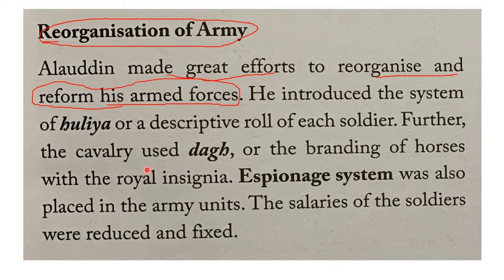Such horses he used to collect. And for such horses, there was a royal insignia. That means he used to give even royal badges in the name of Sultan. A badge will be allotted for that particular horse based on its strength and the breed, as well as its skill in war and all. So he introduced the Dhag system in horses or cavalry.